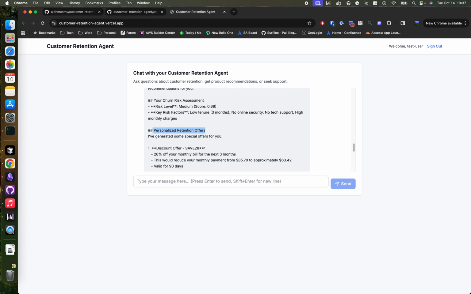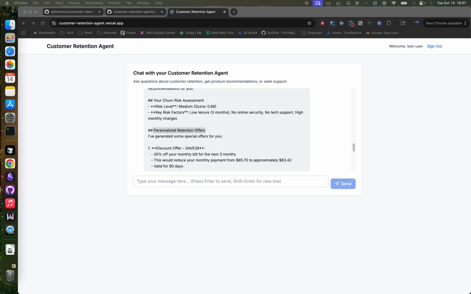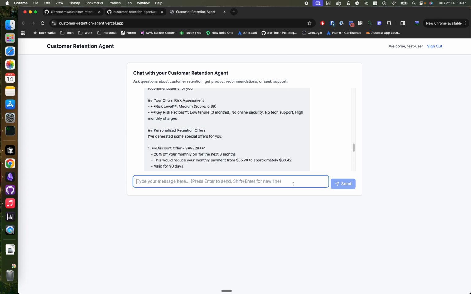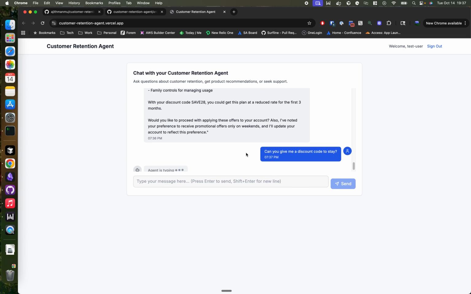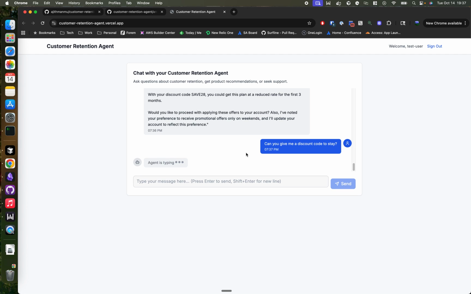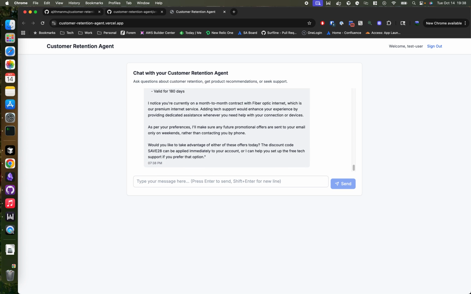So we could explicitly ask the agent to give me some discount code to stay. So let's ask the agent. What happened here is that the agent's reasoning about my situation and using the right tools to get this information. As you can see, I gave my customer ID. It went ahead and called the churn data query to find what is my current churn, and then it went ahead and saw what discount codes it can provide to me, and it just gave it to me.